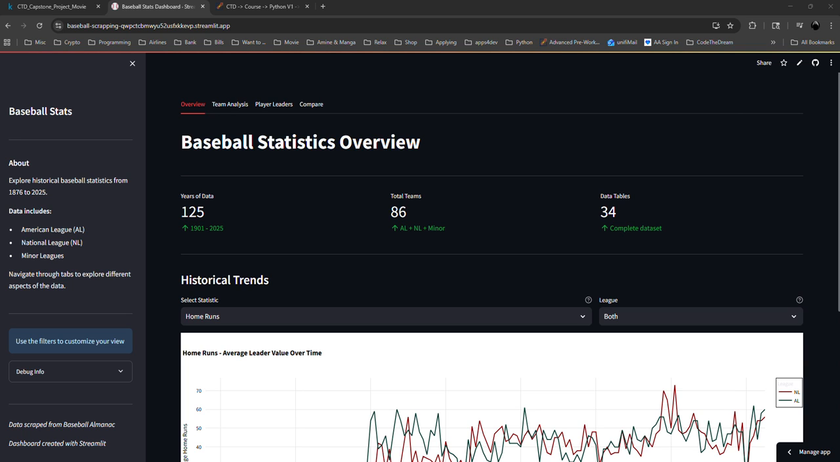The first thing I have to say is that the web scraping covers the American League, the National League, and the minor leagues. The minor leagues are the Federal League, Players League, Union Association, and American Association. The data range for these leagues: the American League is between 1901 until 2004.